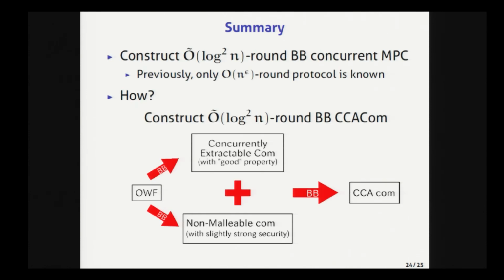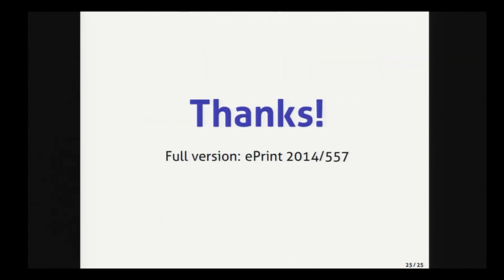All right, so this is the end of the talk. So I give a summary. In this work, I constructed the log square and black box construction of a concurrently secure MPC protocol. And to obtain such a protocol, I constructed the log square and black box construction of a commitment scheme called the CCA-secure commitment. All right, that is all.